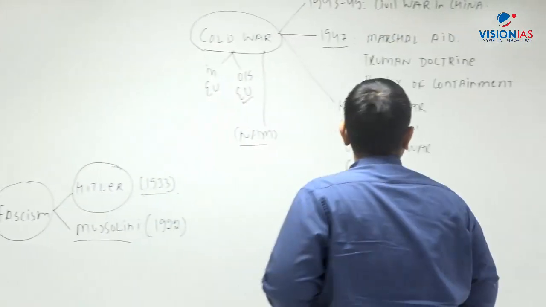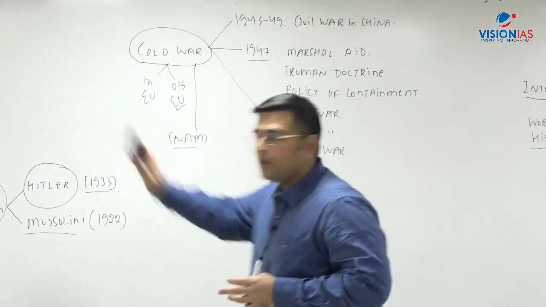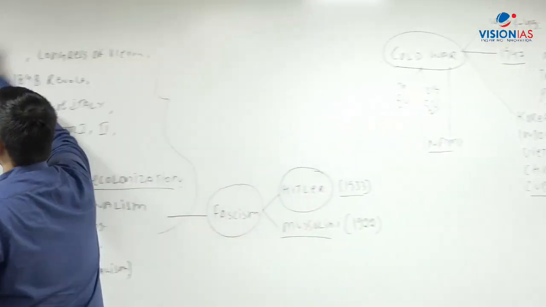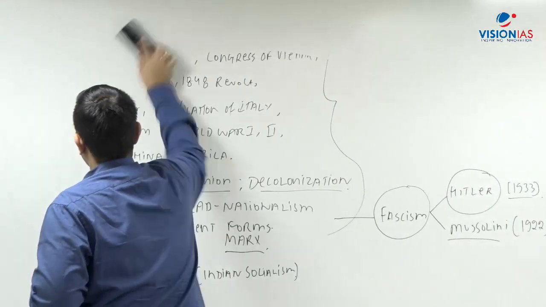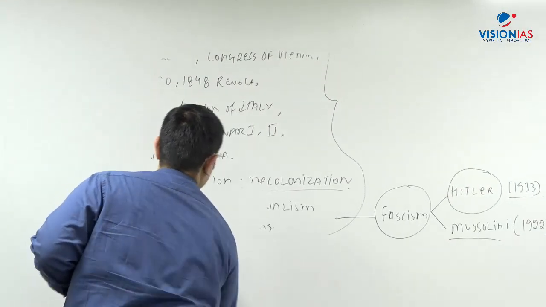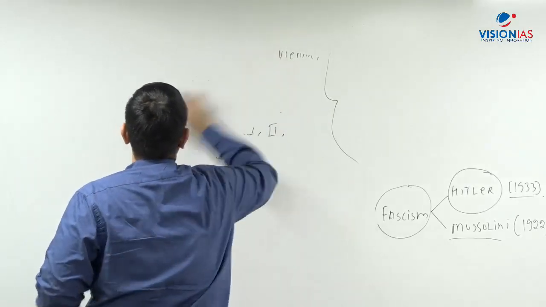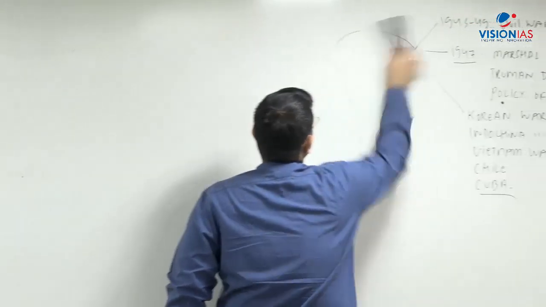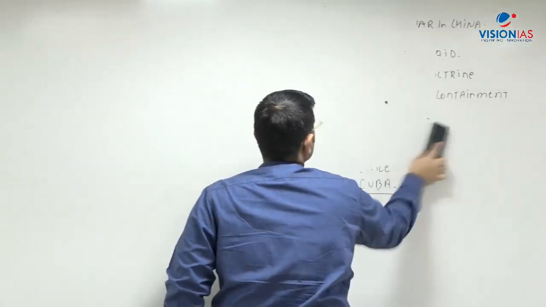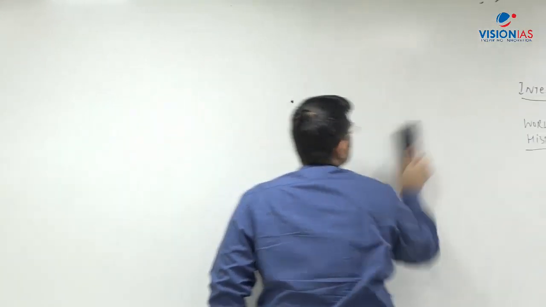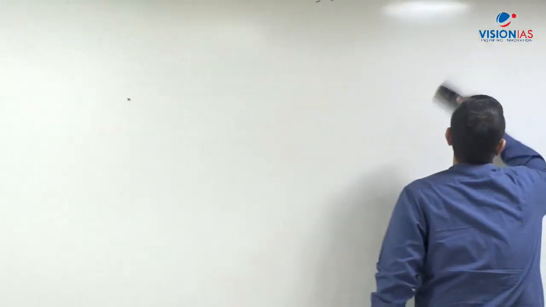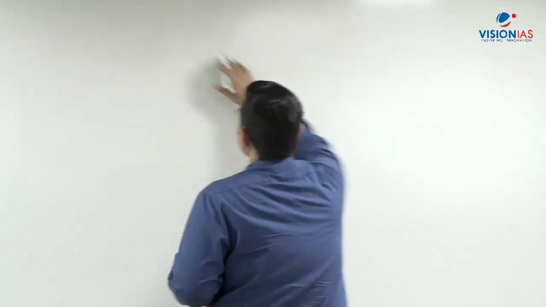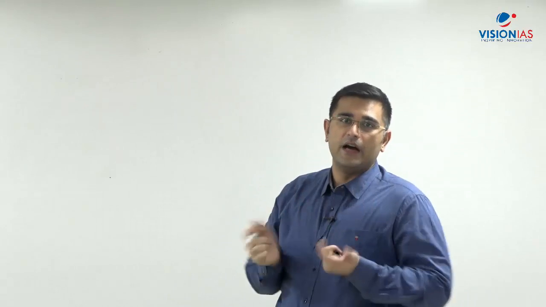Okay, now let us come to the part that how to basically prepare for all of these subjects. First thing that comes to mind of the student is, sir, where to study from, right?